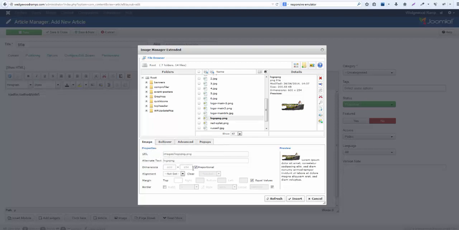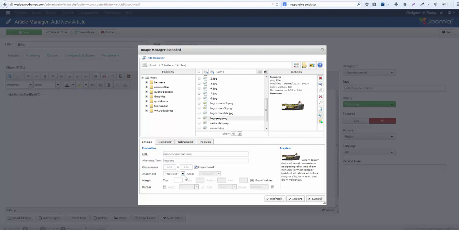Here are the dimensions of the image. If you have an image that is this large, I would highly recommend that you make a copy in a smaller format so that it can remain responsive between all your devices. Here's your alignment. You can set it to the left side, to the right side, on the top, middle, or the bottom of what you're putting in.